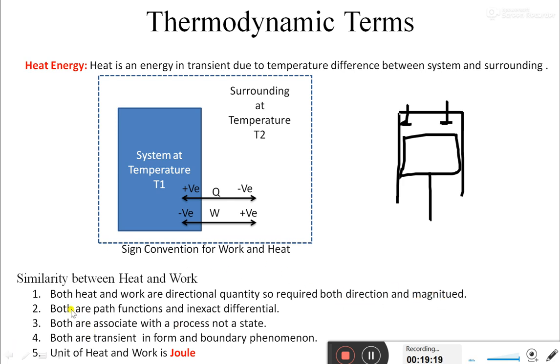Now both are path functions and inexact differentials, as we have seen in the lecture on point function and path function. Temperature, volume, pressure, enthalpy are point functions, which depend only on the end states, the initial and the final state. In between the initial and final state, there are n number of paths through which we can perform a process. So